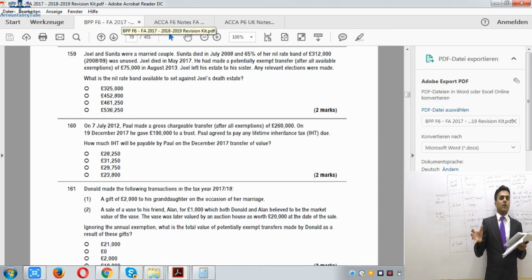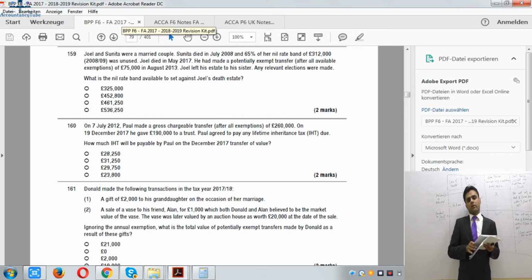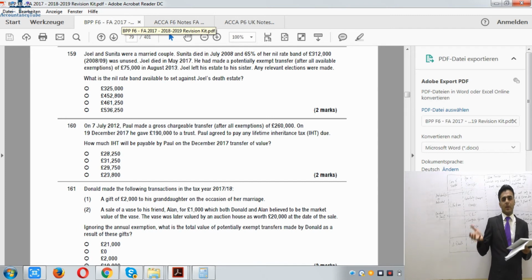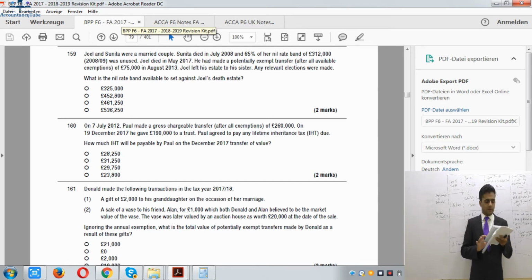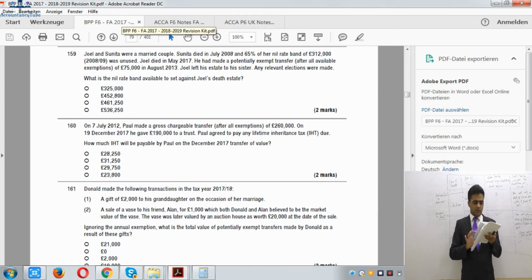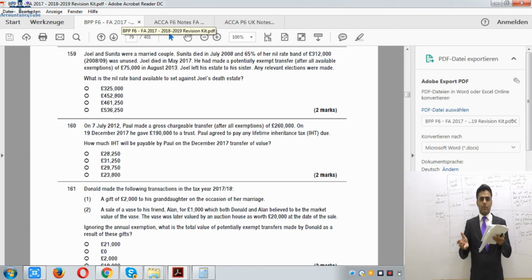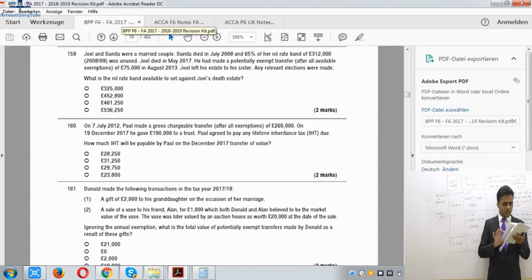This nil rate band will be used against the potentially exempt transfer first. Then the remaining amount of nil rate band will be used against the death estate. So whatever the answer is, just check it on your piece of paper or calculator.